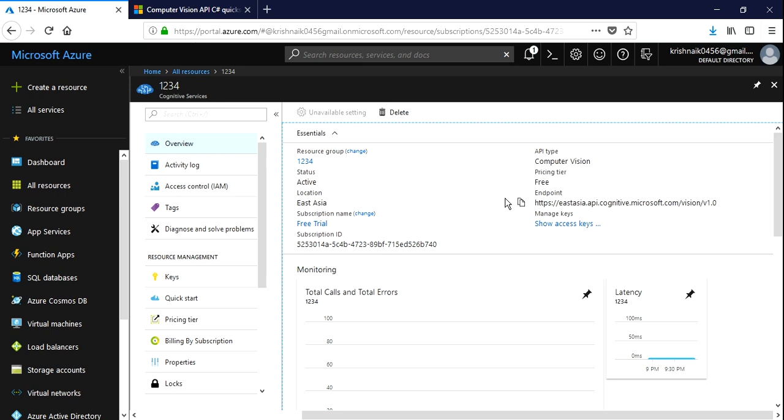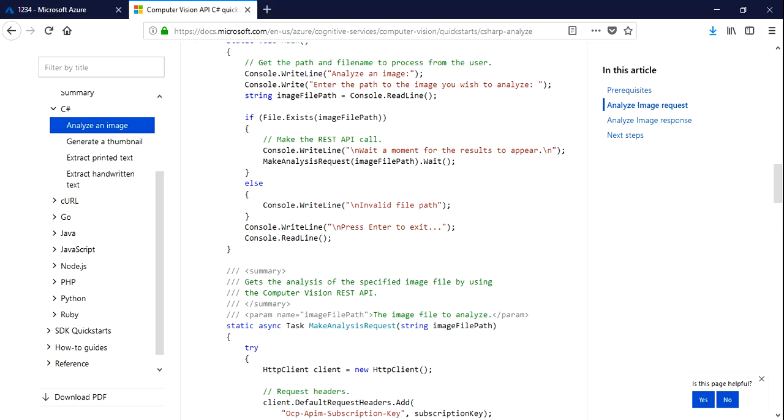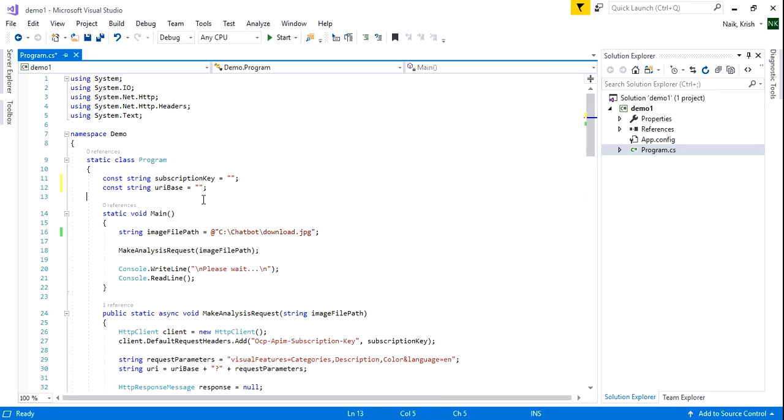You'll be able to get two keys, key 1 and key 2. Just select key 1 and paste it over here in this place, and copy and paste the same code in my Microsoft Visual Studio. Again, the subscription key and URI base I'll be filling in soon. The next thing is that I started my main function. In the main function I'll give my image path.